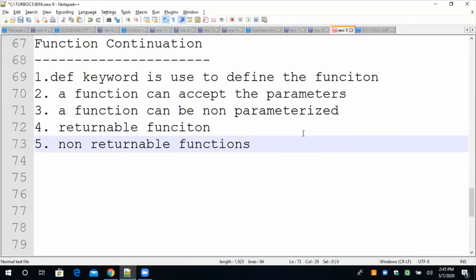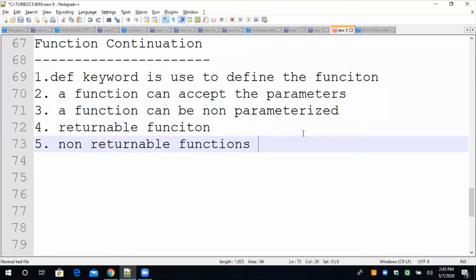All right. And we have also done some questions on the basis of these scenarios: parameterized, non-parameterized, returnable, and non-returnable. My two videos are already uploaded on YouTube. One is purely user-defined function. The other video is returnable function.